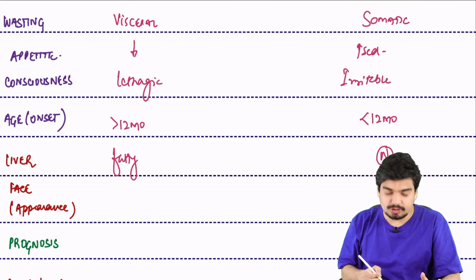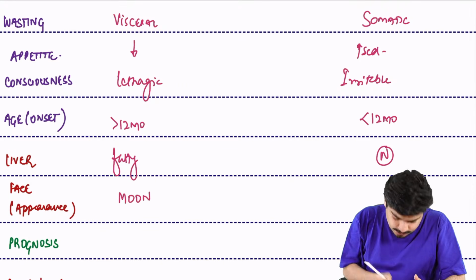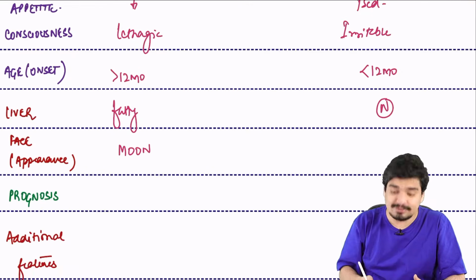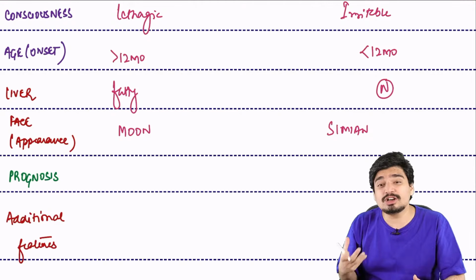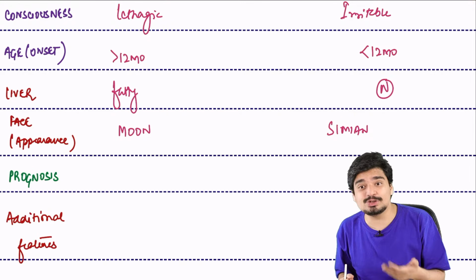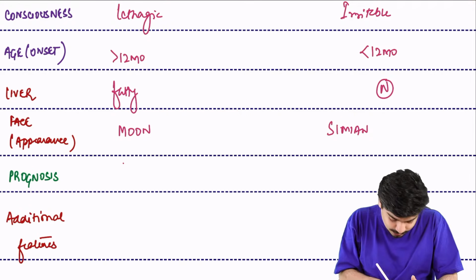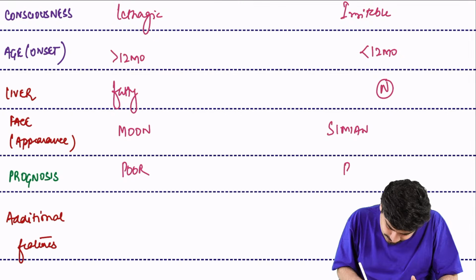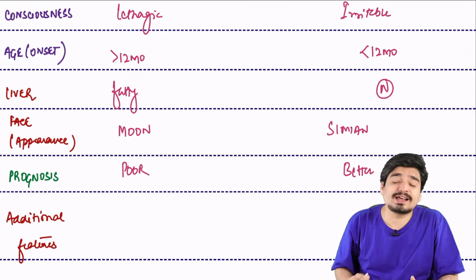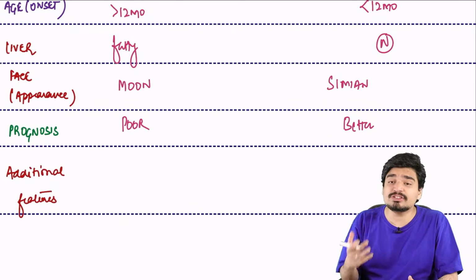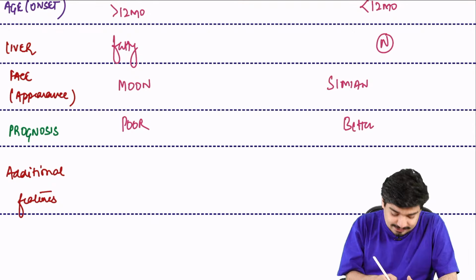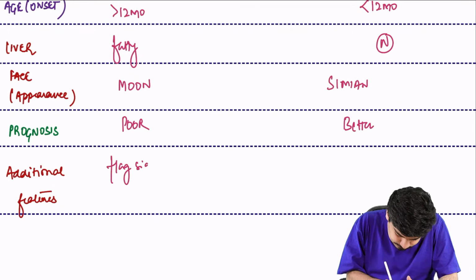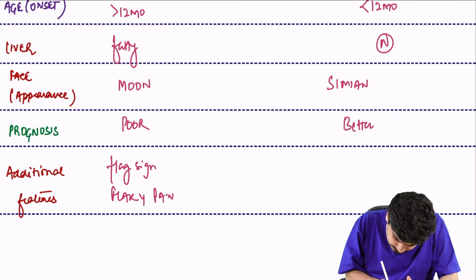Face-wise, like I said, Kwashiorkor will have a moon face, right? Because of the edema. While Marasmus will have simian facies. So obviously in Kwashiorkor, albumin is more important for survival. Neurotransmitters are more important for survival. So prognosis is poor in Kwashiorkor while it is better or good in Marasmus. Additional feature-wise, Kwashiorkor will have something called flaky paint dermatosis and flag sign. It will have flag sign. It will have flaky paint dermatosis.